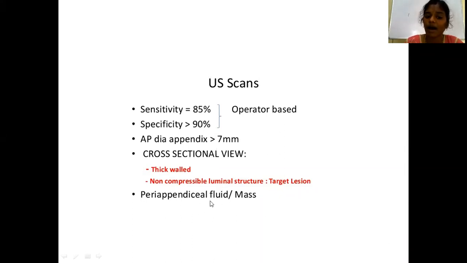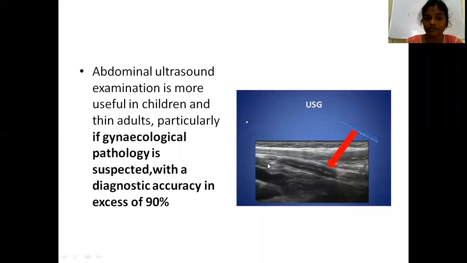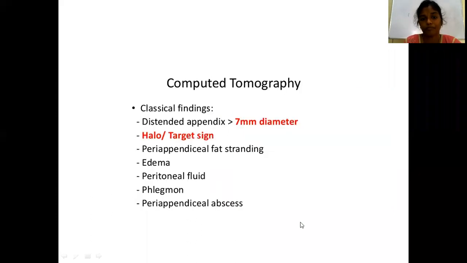If there is any mass or any fluid, you can also see it in ultrasound. See, ultrasound is more useful in children, and also in adults to rule out other gynec pathologies. Okay, see, this is the appendix: aperistaltic, thick walled, non-compressible, and AP diameter more than 7 mm.